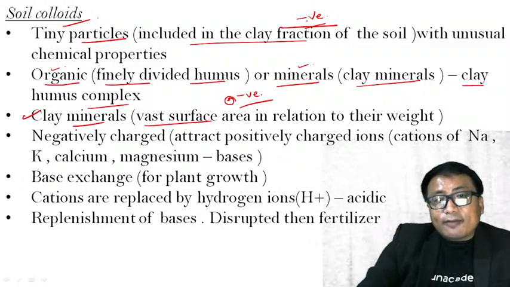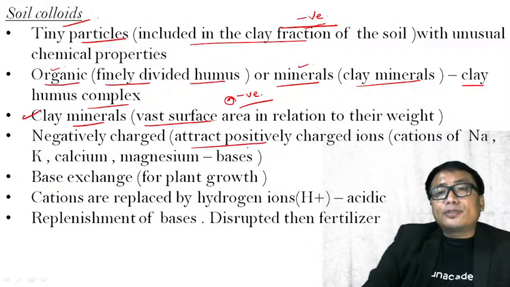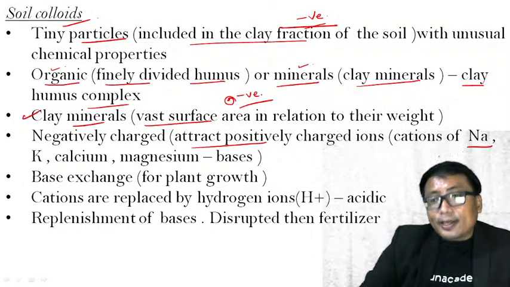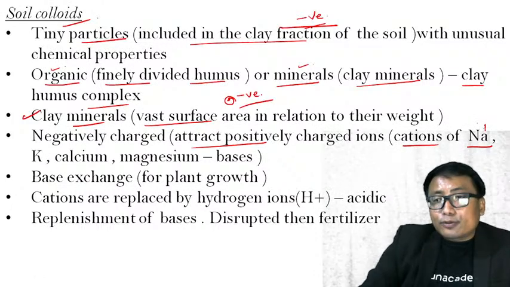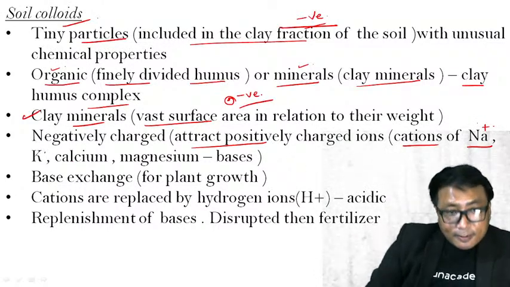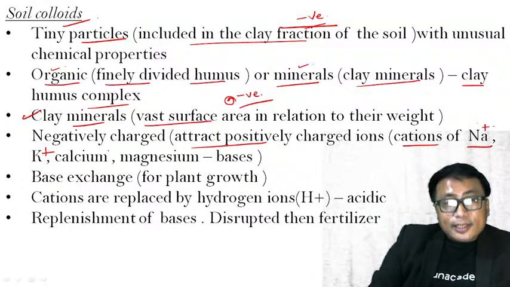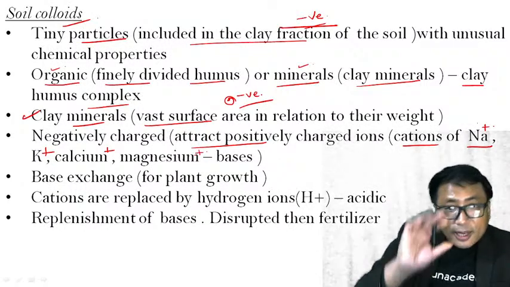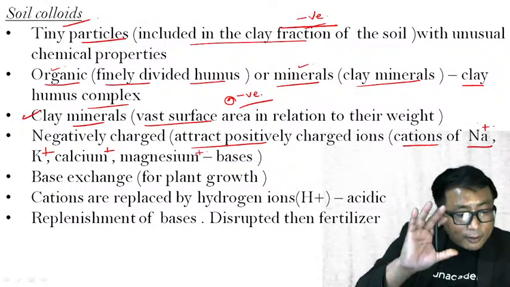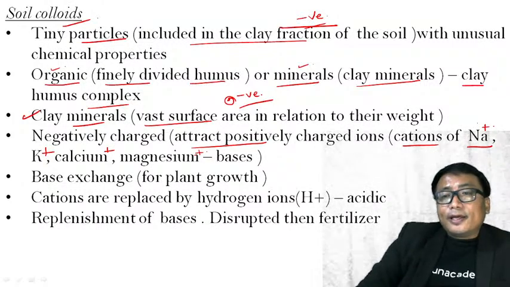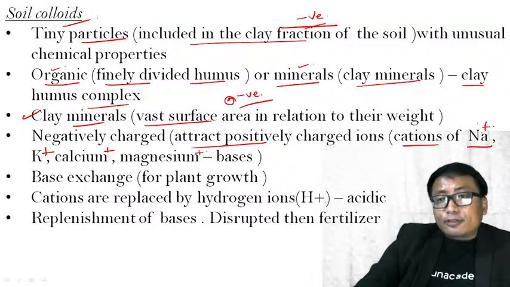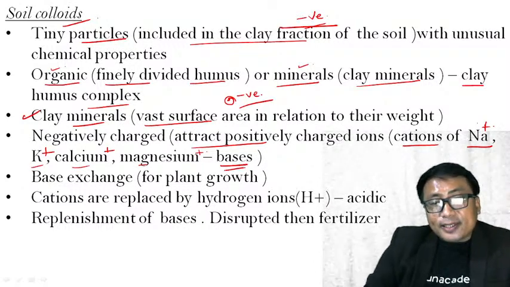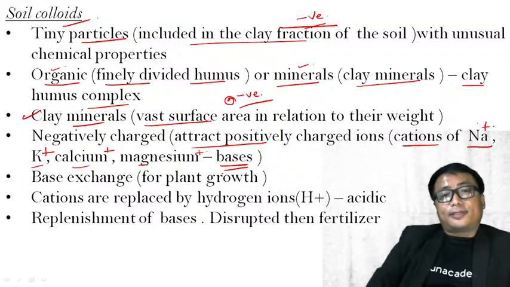Therefore, it will attract positively charged ions such as cations of sodium, potassium, calcium, and magnesium, in the ionic form. These positively charged ions are known as the bases.